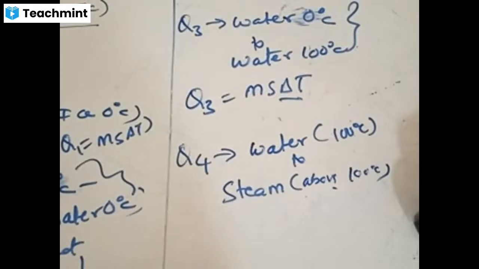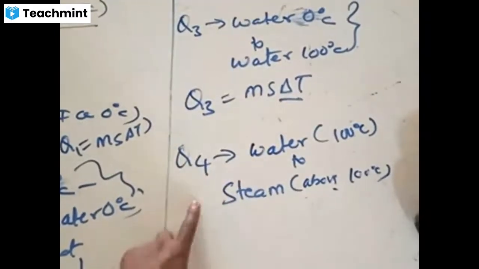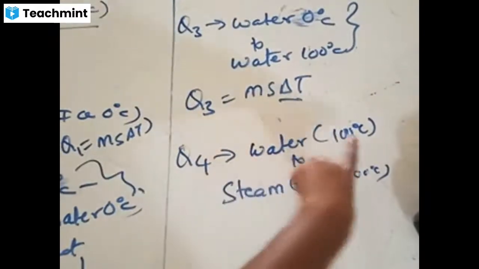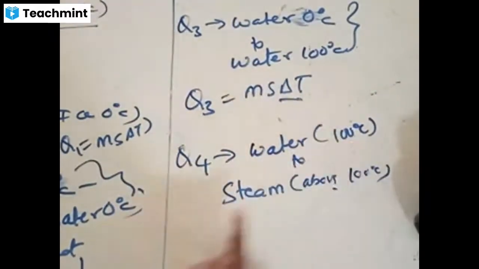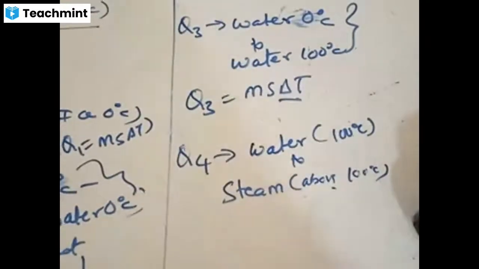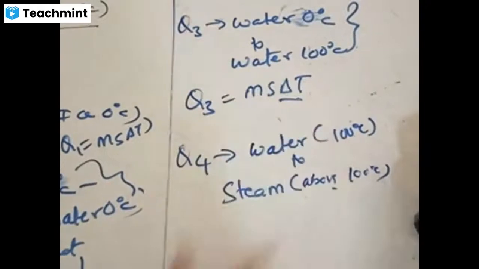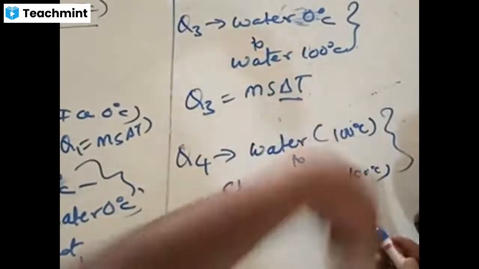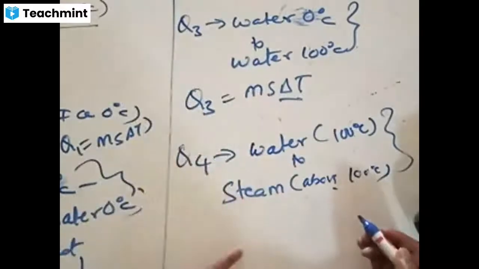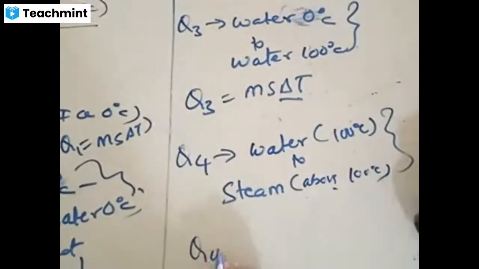Very good. What kind of thing is this, Manasa? Q4 is a conversion of water at 100 degrees Celsius to steam above, because at 100 it starts melting, and there is a change of temperature. Anything above 100, 110 will not exist. Above 100 it converts into vapor and escapes. Accordingly, a change of state is taking place, and this would be called as what?